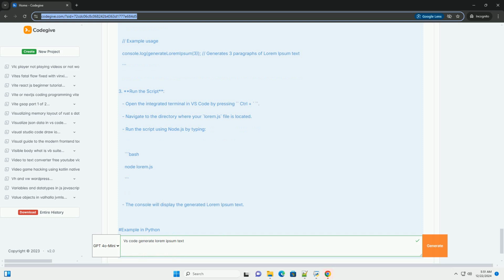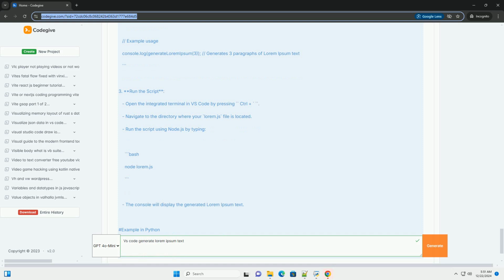result = "" for _ in range(paragraphs): result += lorem_ipsum + "\n\n" return result.strip() # Example usage. if __name__ == "__main__": print(generate_lorem_ipsum(3)) # generates 3 paragraphs of Lorem Ipsum text.